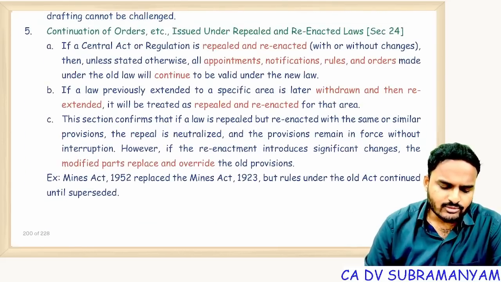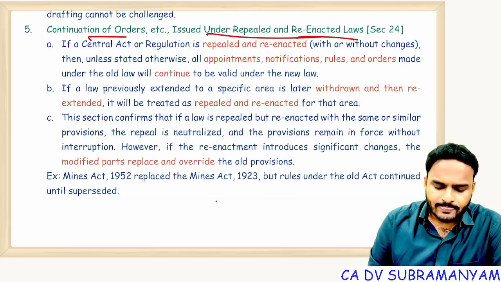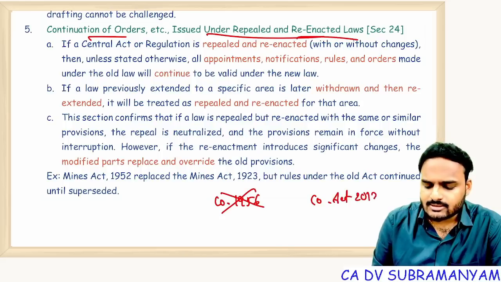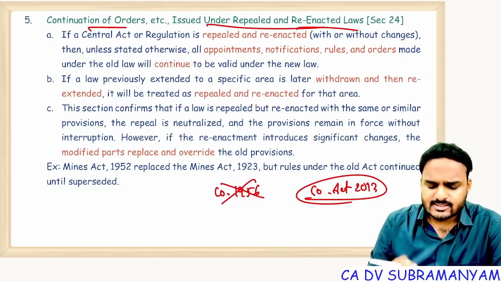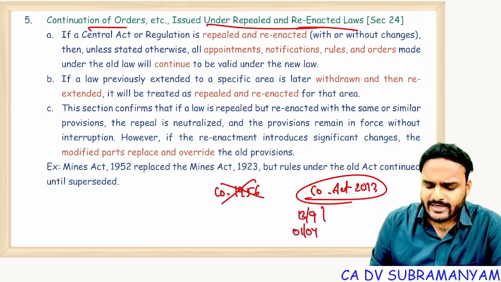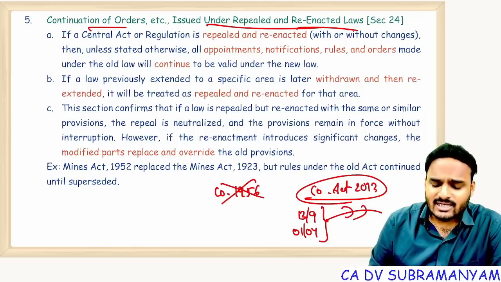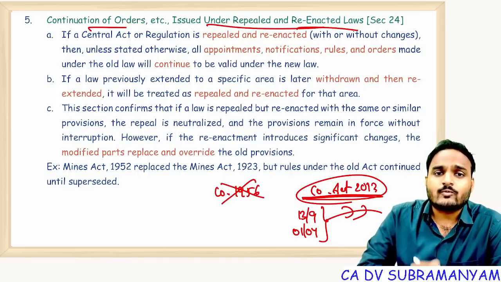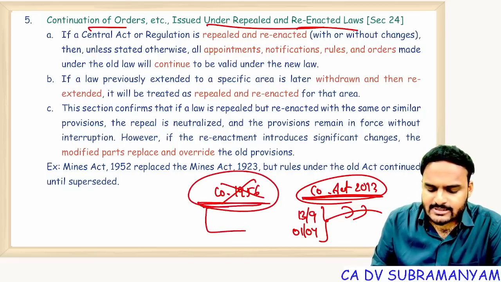Next one, continuation of orders, etc. issued under repealed acts, repealed enactments, repealed laws. Now, for example, Companies Act 1956 got repealed. In its place, Companies Act 2013 came, but this Companies Act 2013 didn't come on a single day. First, some 98 sections were notified on 13th September. 180 plus sections were notified on 1st April. Winding up related provisions were notified later. So for the rules related to winding up, until the provisions related to winding up under Companies Act 2013 get notified, rules made under Companies Act 1956 are applicable.